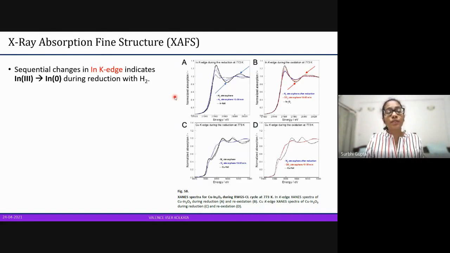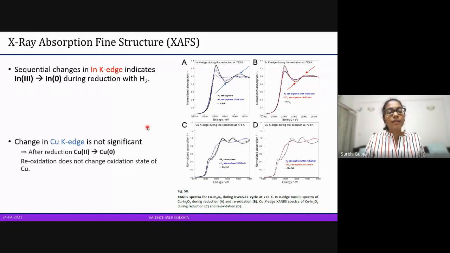It will try to hold on to its electrons even more tightly, and that will create a difference in the energy with which the electron is bound to the nucleus. And that is why we see these differences. In indium 0, it will be at a lower binding energy, and in indium 3, it will get a little higher binding energy. The changes in the copper K edge are not very significant.